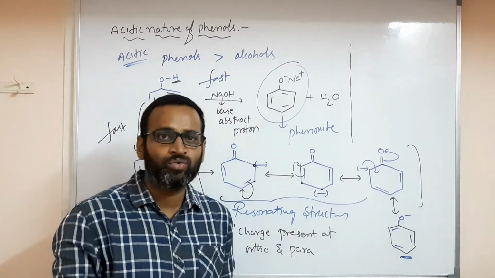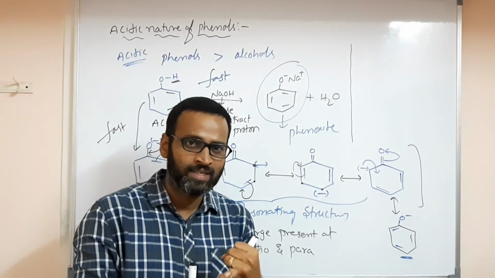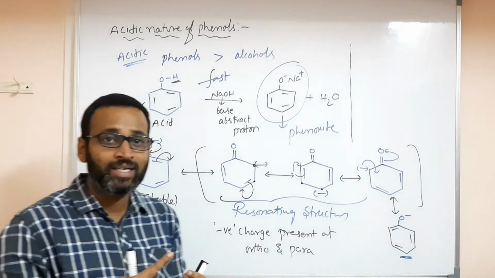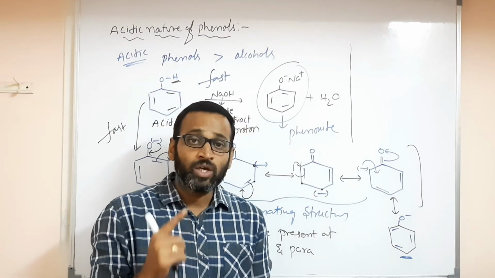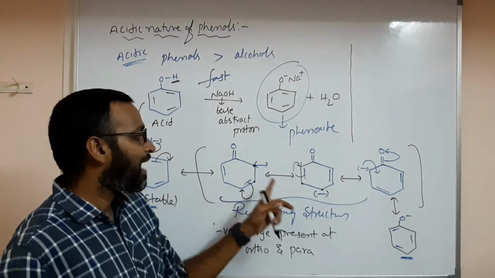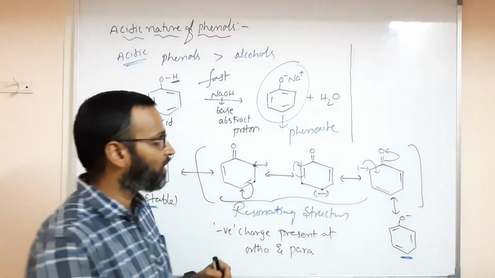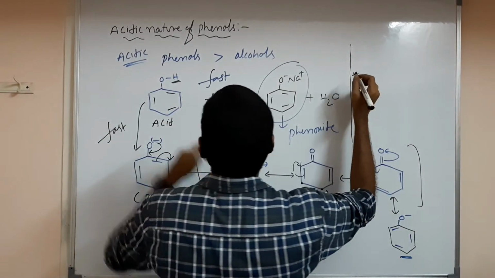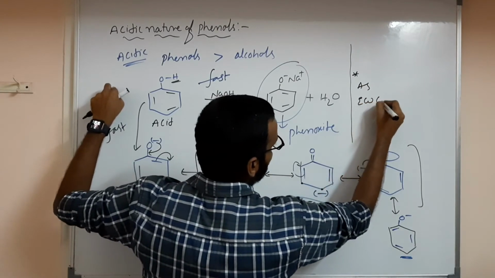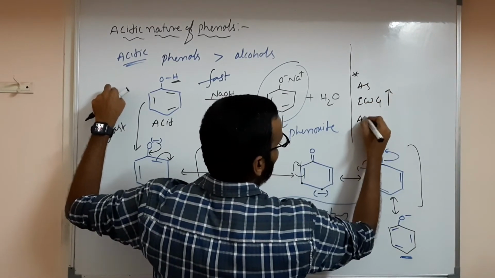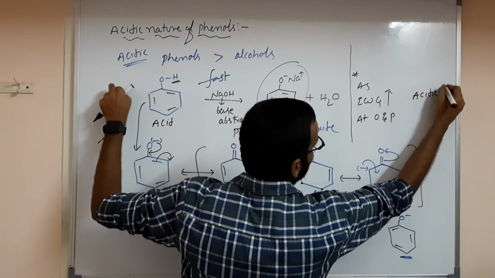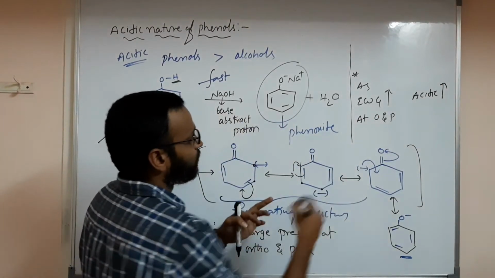The incoming electrophile, as I told you, is X+ in halogenation, R+ in alkylation, RCO+ in acylation, NO2+ in nitration, and SO3 in sulfonation. Those electrophilic substitution reactions happen at ortho and para. So first, my conclusion for acidic nature: as electron withdrawing groups increase at ortho and para, acidic nature increases. This is my conclusion.